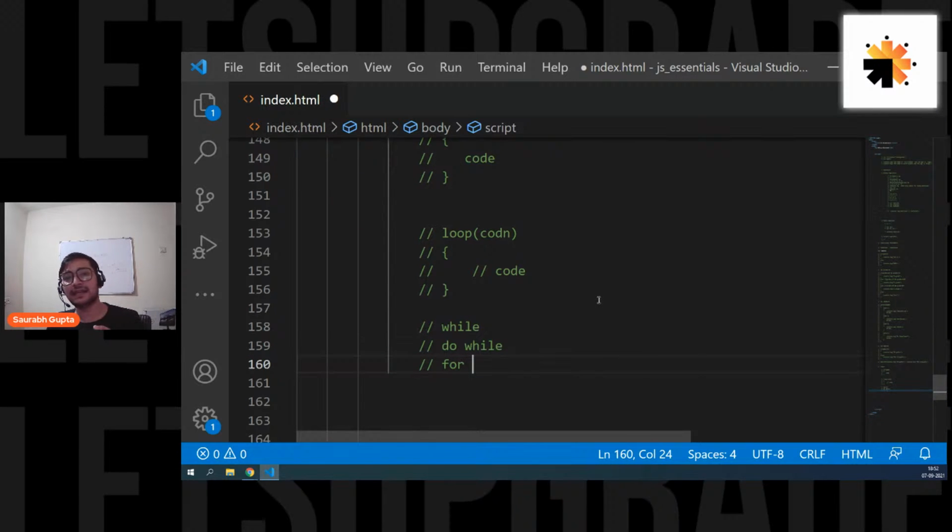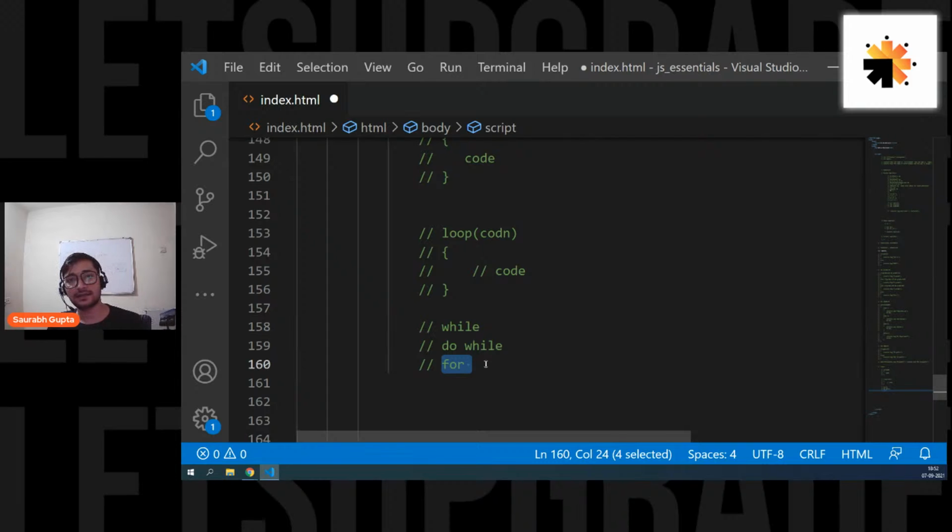These are the three basic keywords, or three basic types of loop, that you have. These are the three basic keywords that will help you to write a loop. There is a while keyword that can help you to write a loop. There's a do while keyword, and there's a for keyword that will help you to write a loop.